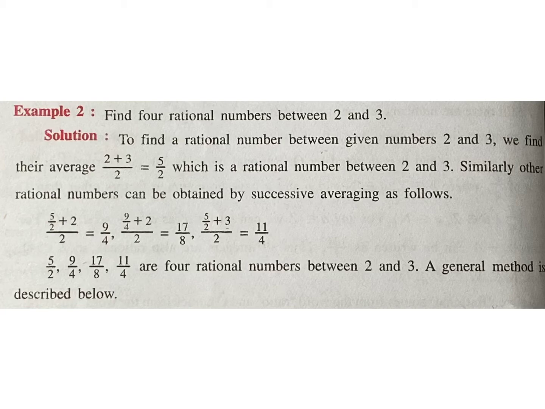Now you add this 5 by 2 with 2 and again divide it by 2. That is (2 plus 5 by 2) divided by 2, which is equal to 9 by 4, which is a rational number between 2 and 3.